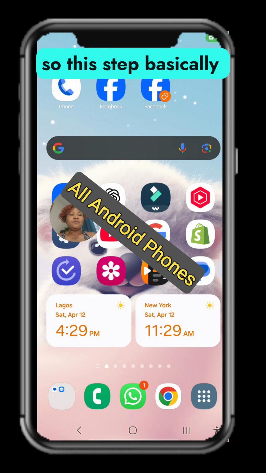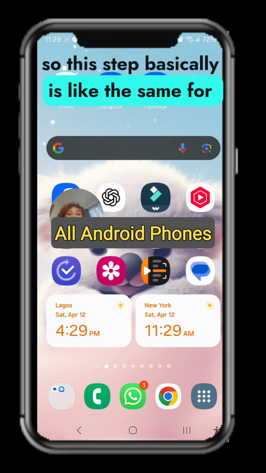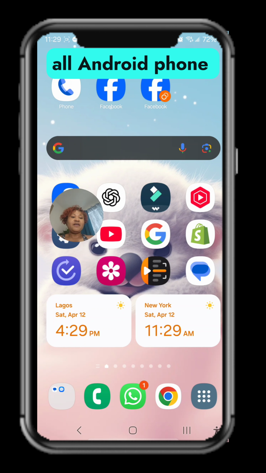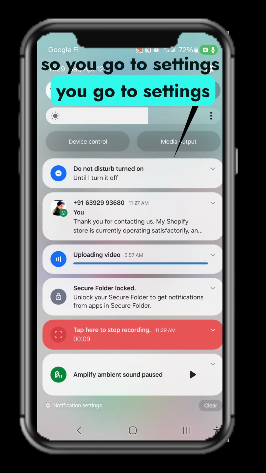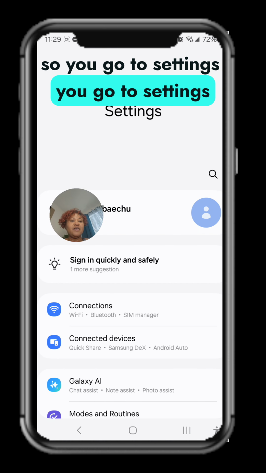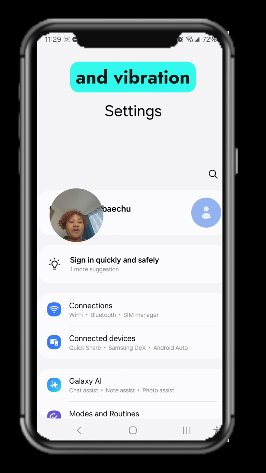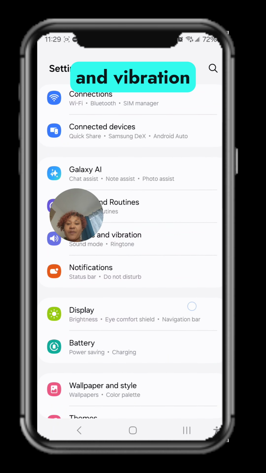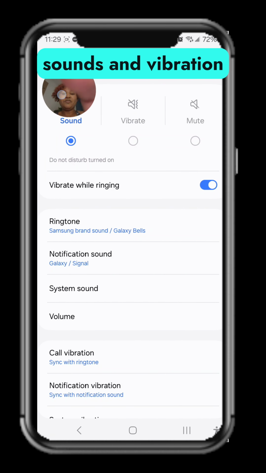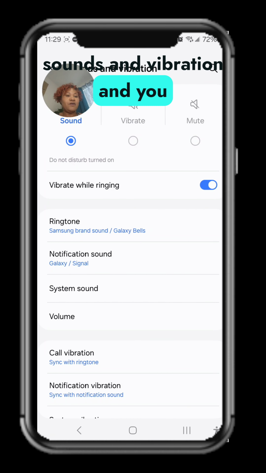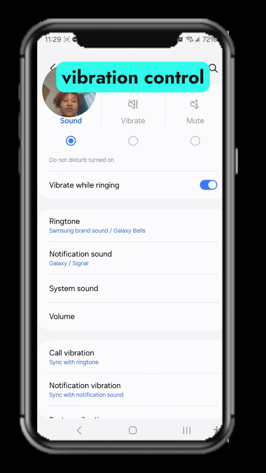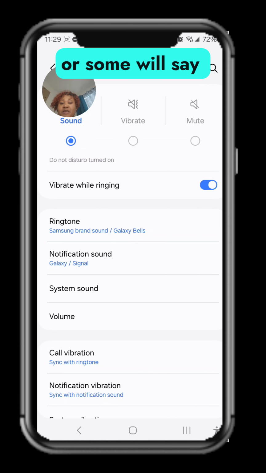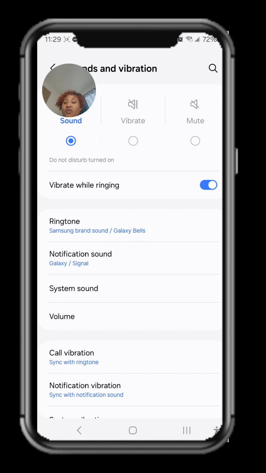So this step is basically the same for all Android phones. You go to settings, and you scroll to sounds and vibration, and you go to system sound slash vibration control, or some will say system sounds or other sounds.